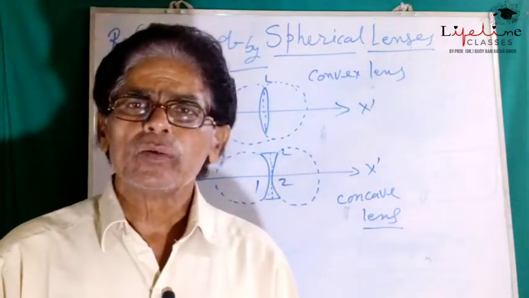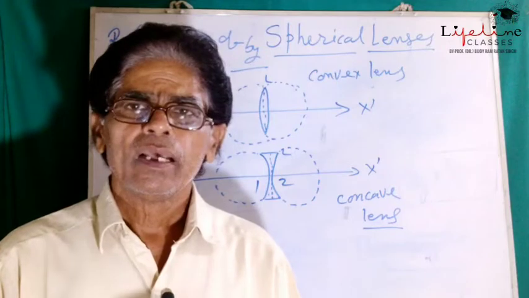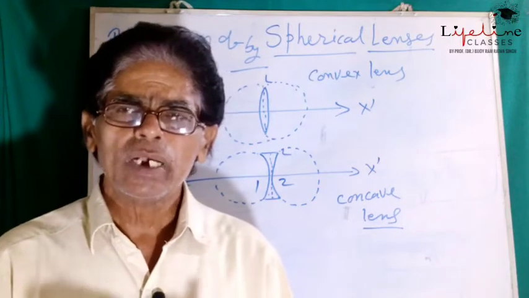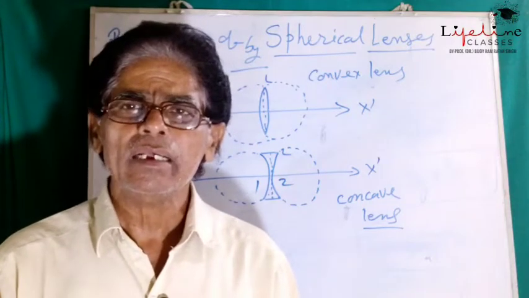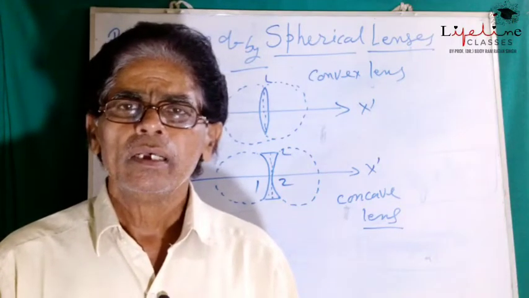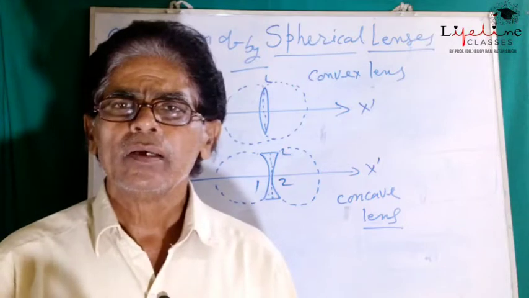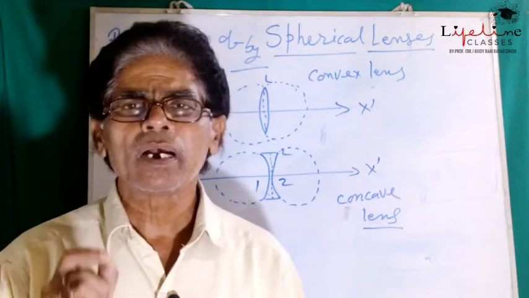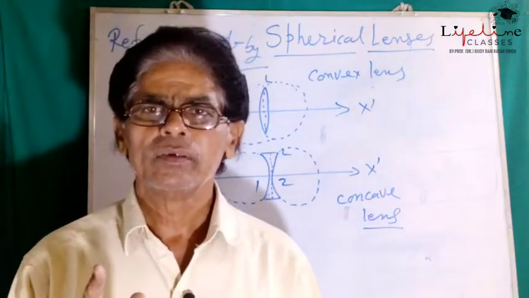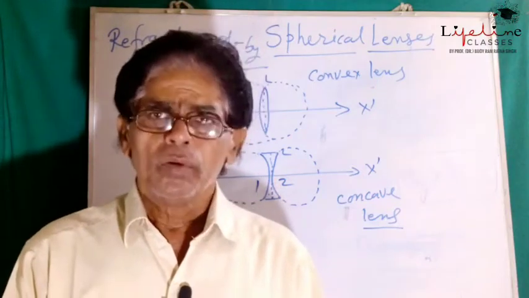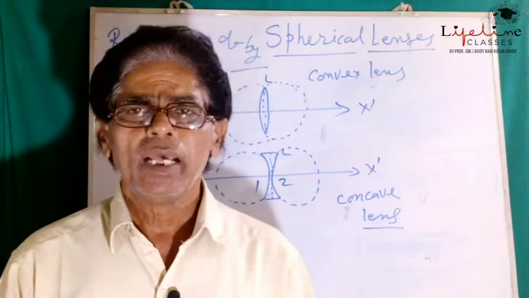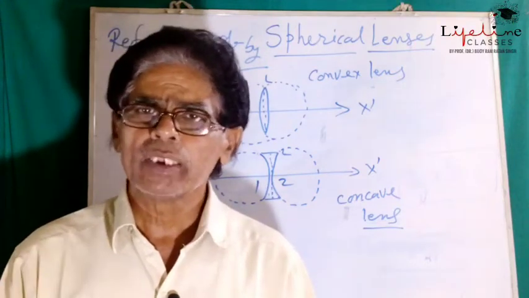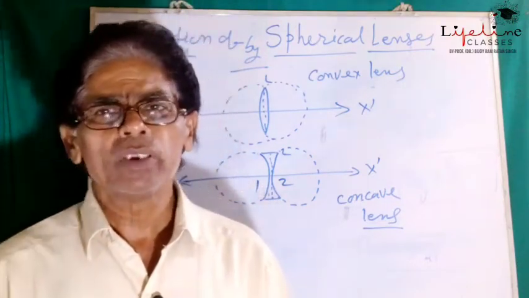This point of convergence, meaning the intersection of these rays indirectly, virtually, is known as the principal focus of the concave lens. So, in both the lenses, there is a point of convergence or a point of divergence.